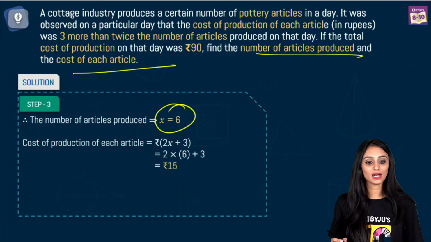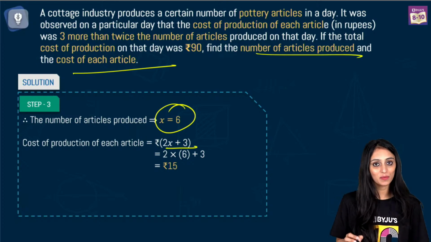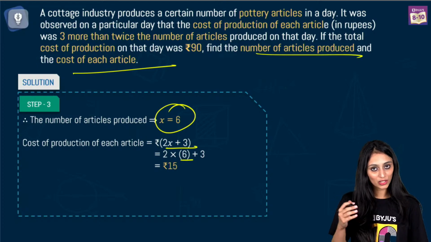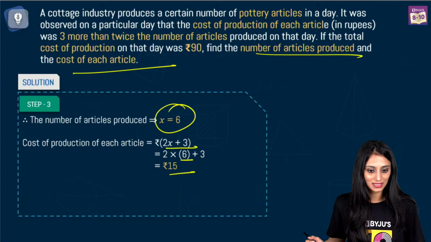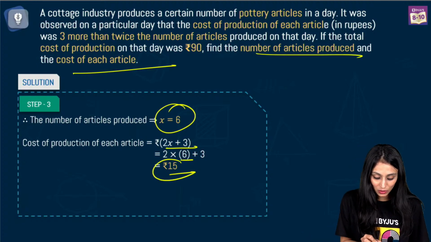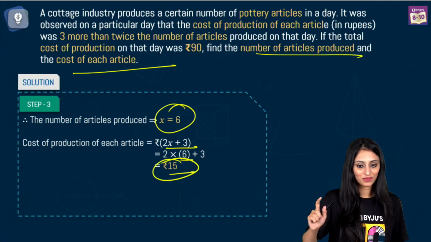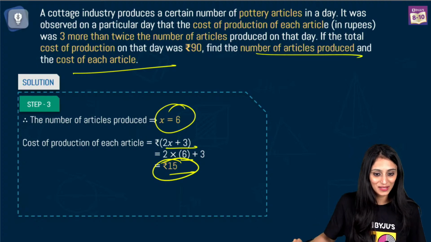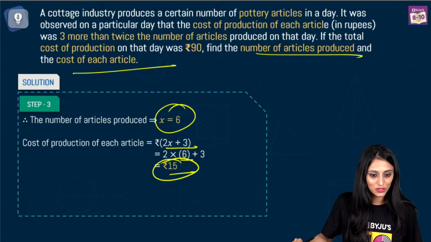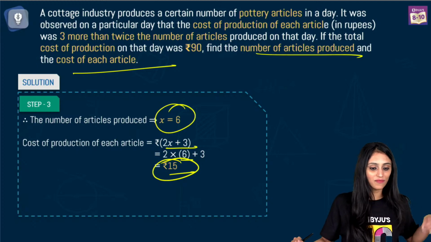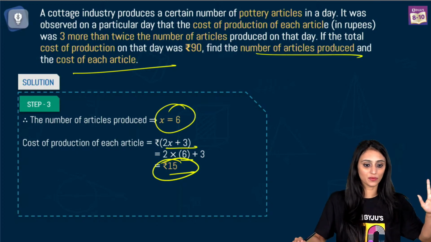What is the cost of one article? Cost of one article is 2x plus 3. Put the value of x here, you get rupees 15. That's the final result. Please do not forget to write the units. This is important. We generally forget these small things, right? Absolutely, Sukhjot. Thank you, Priya. Fenil understood? Great. Yashi Singh understood. All right, so everyone, it's clear to everyone, right? This question.